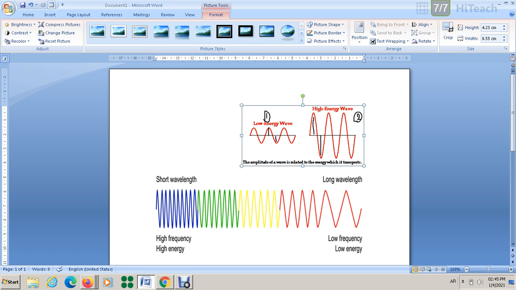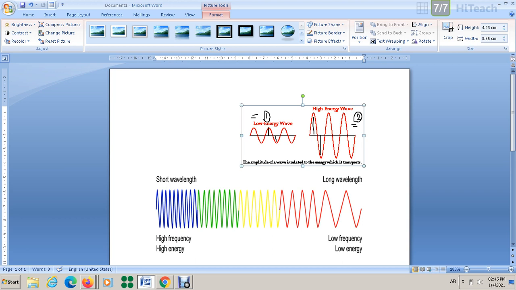For mechanical waves, amplitude is related to the amount of energy the wave carries. Again, the amplitude is related to the amount of energy the wave carries. For two similar waves here, the one with the greater amplitude, which is 2, carries more energy than number 1. Okay, so let's look now at number 2, this figure with the blue, green, yellow and red.